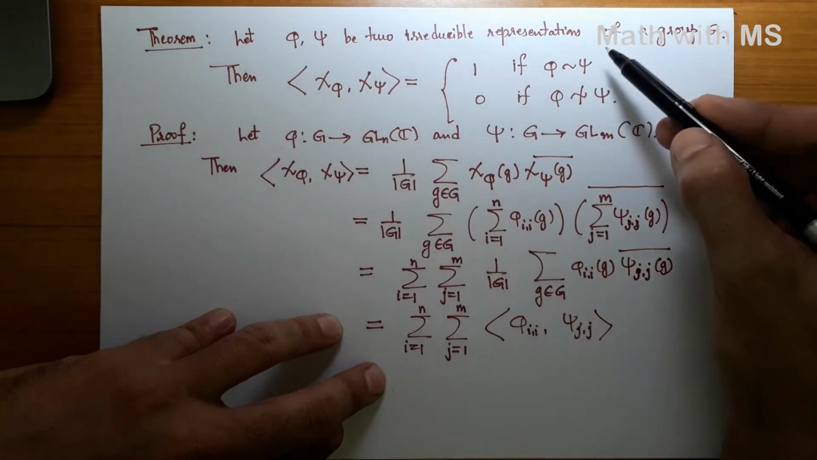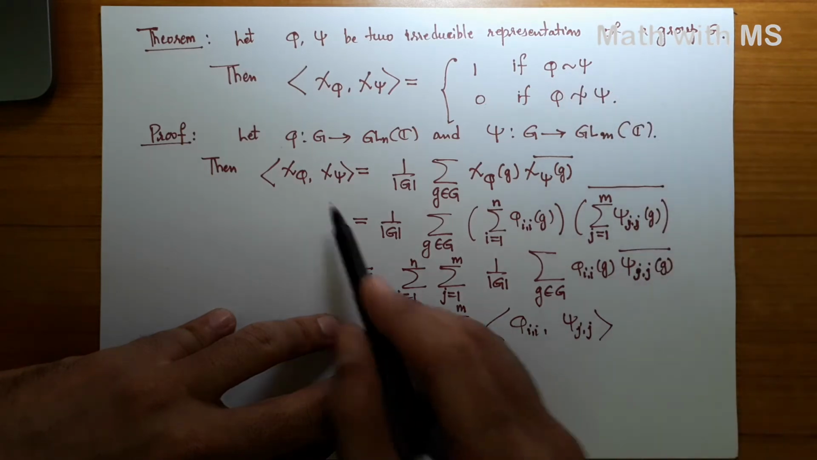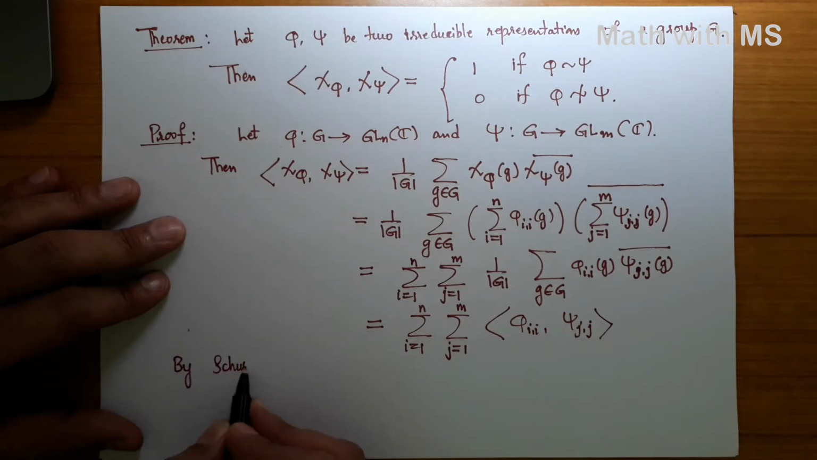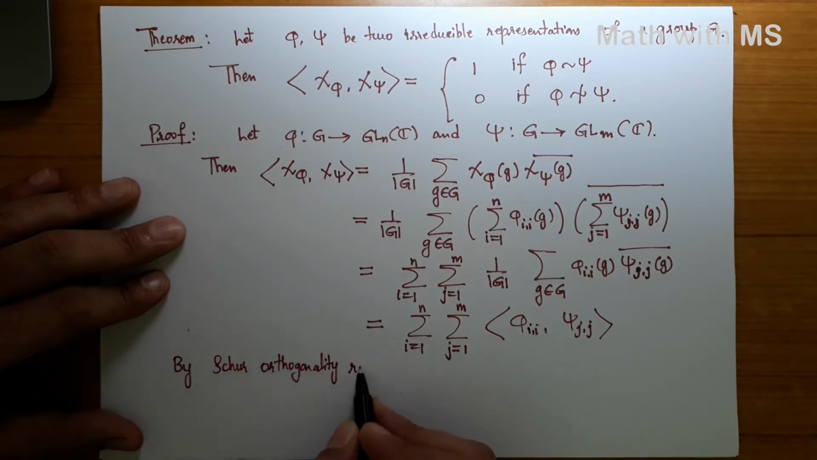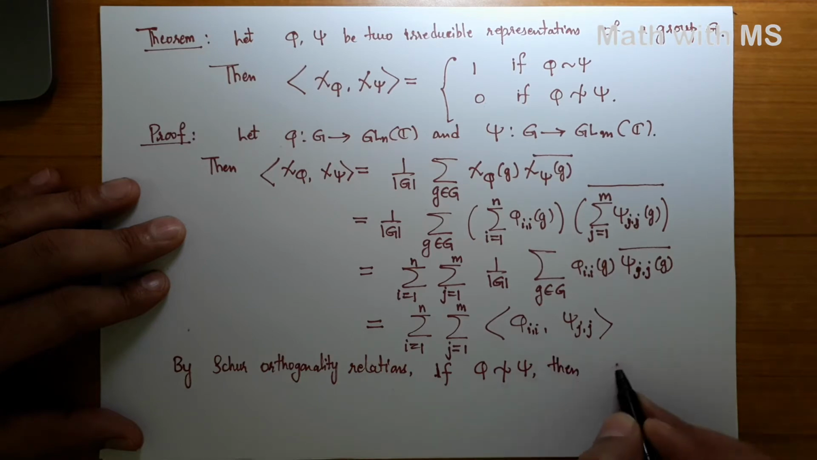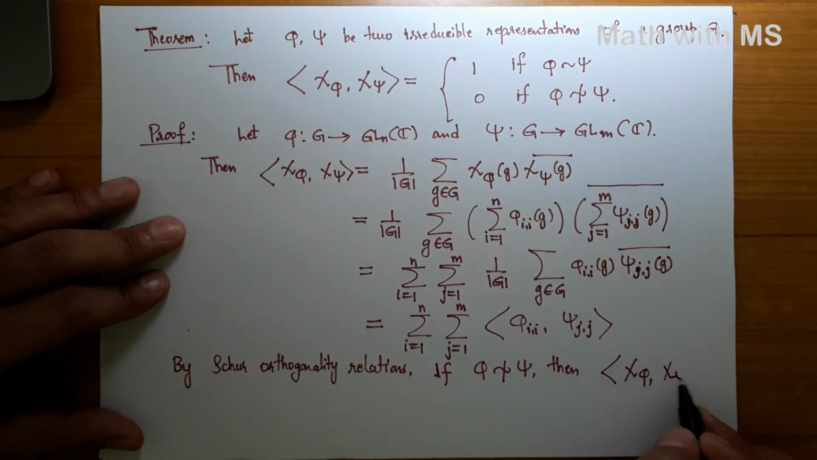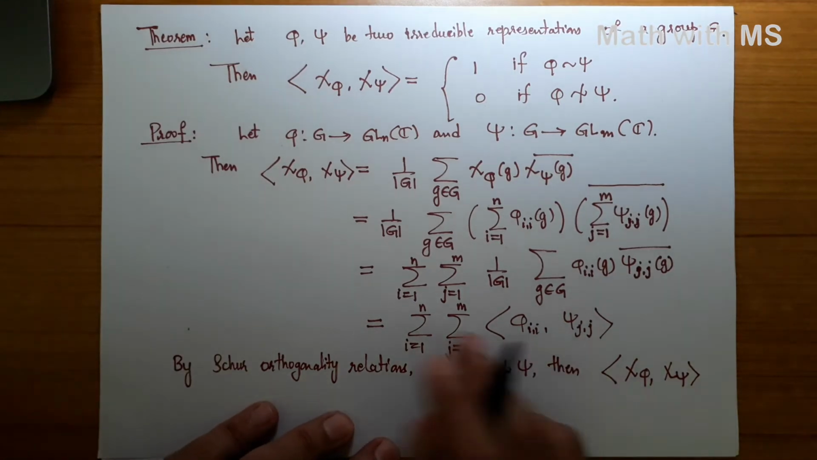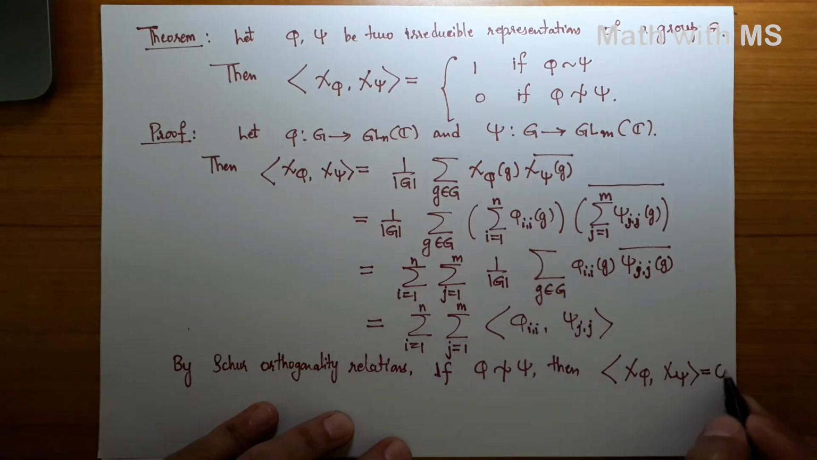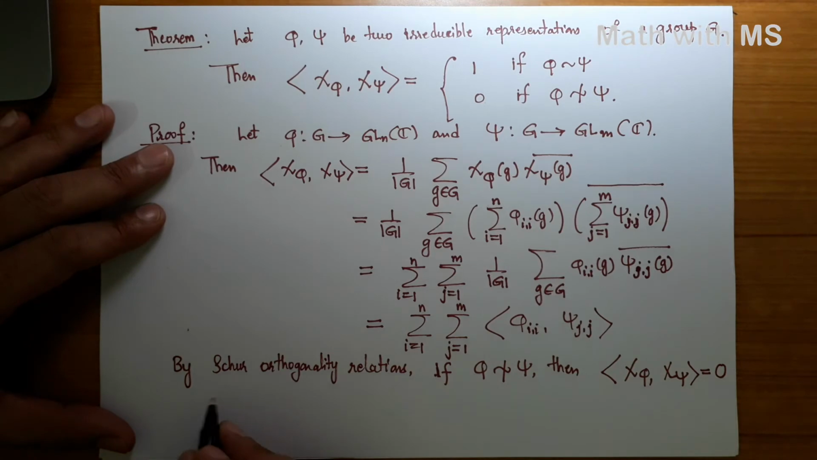Okay, so the first case will follow. If they are inequivalent, then this is 0. All right. So by Schur orthogonality relations, if phi is not equivalent to psi, then the inner product of chi_phi with chi_psi, which is given by this sum, is a summation over this inner product of coordinate functions. This turns out to be 0.